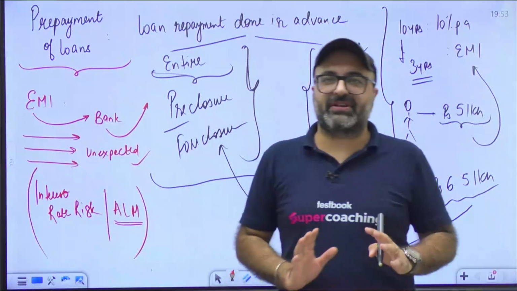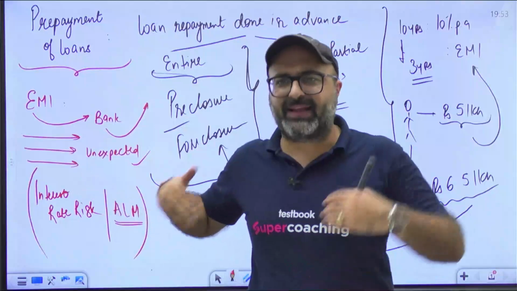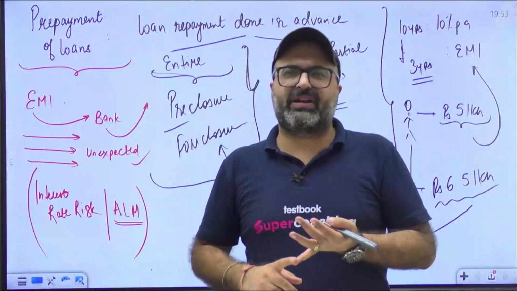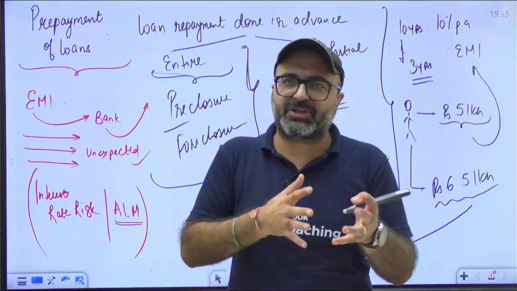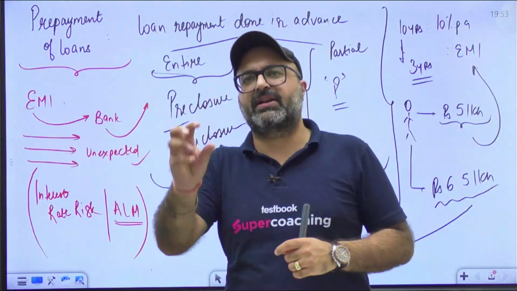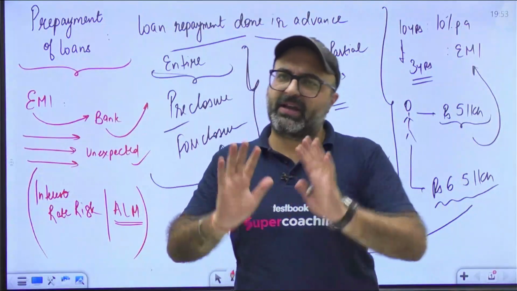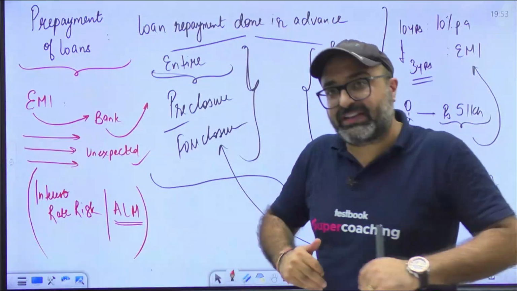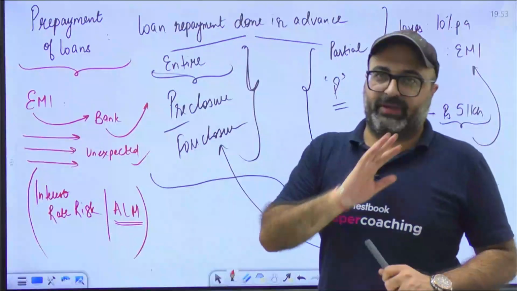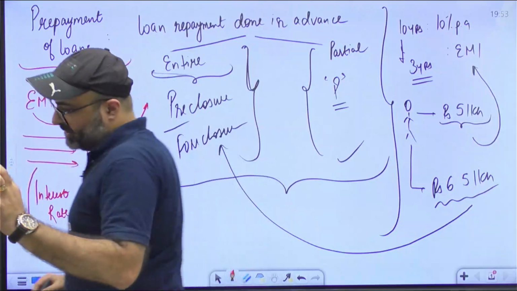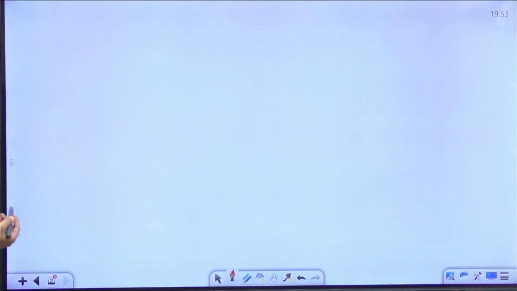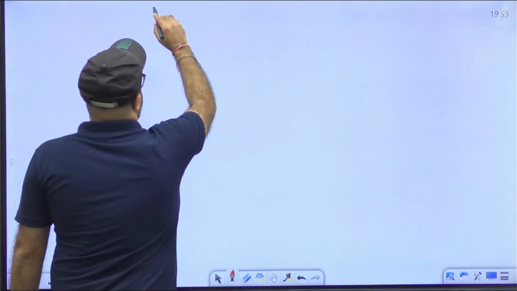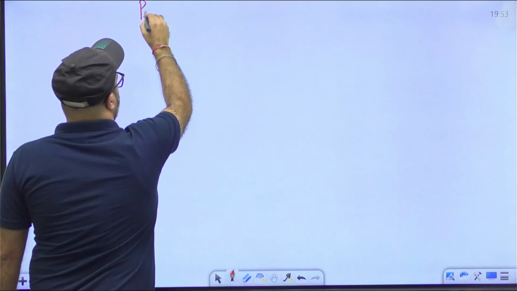So that financial risk is going to be witnessed in the case of the bank, and in order to mitigate this interest rate risk or reinvestment risk, or to mitigate the problem of asset liability management, bank charges a certain amount of charges which was accepted and allowed by RBI, and for that matter it is still allowed by RBI. But there are certain changes, certain amendments, certain updates which have been made by RBI in this respect. So what update has been made? RBI has come up with the statement that in case of prepayment